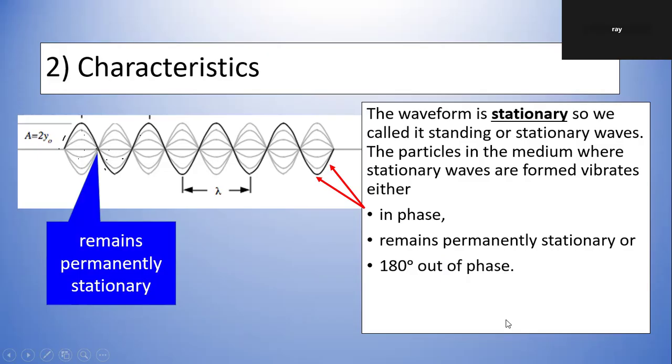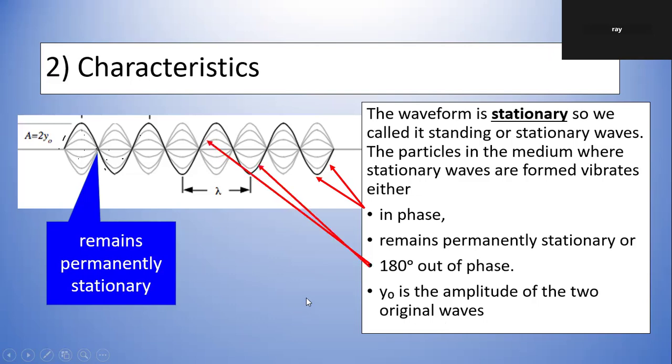Or 180 degrees out of phase. Right? If you look at a point here and a point here, one is going up, this one is going down, so 180 degrees out of phase. The amplitude is up to twice the amplitude of the two original waves. We'll look into more detail in a while.